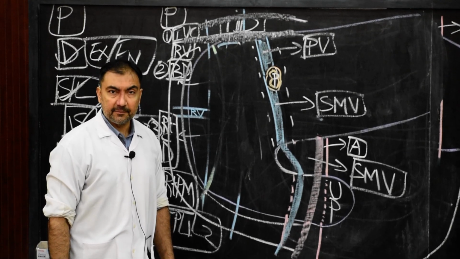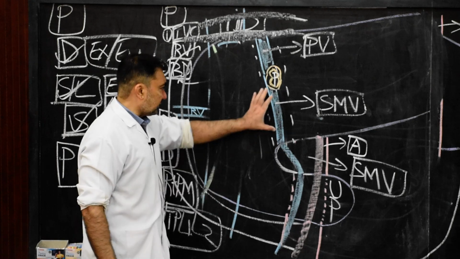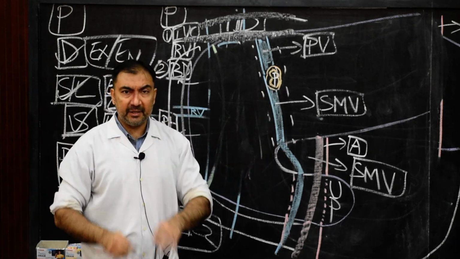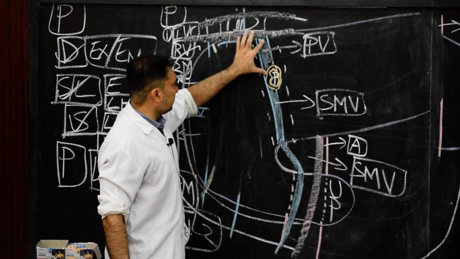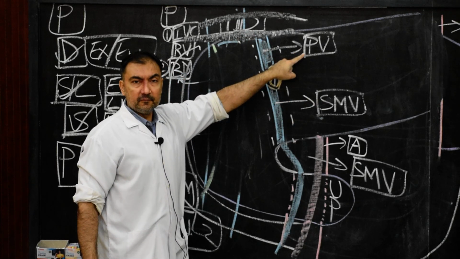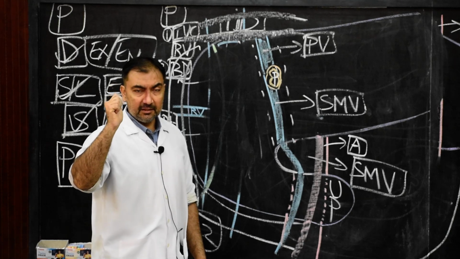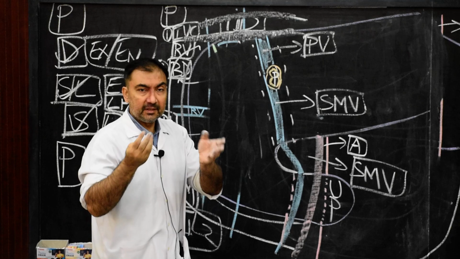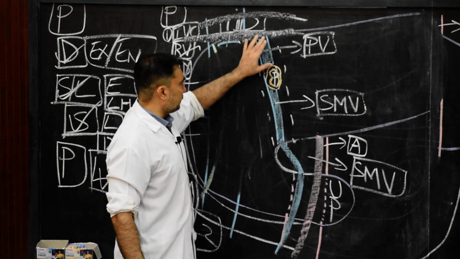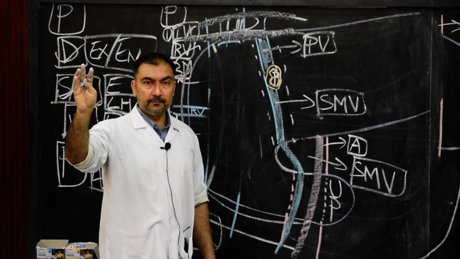Therefore, the structures related posterior to the neck of the pancreas will be, in the lower part, the superior mesenteric vein, and in the upper part, the portal vein. Very simple, a 1 mark question: which structure is present posterior to the neck of the pancreas? MCQs also. Superior mesenteric vein in the lower part and portal vein in the upper part. That is all.